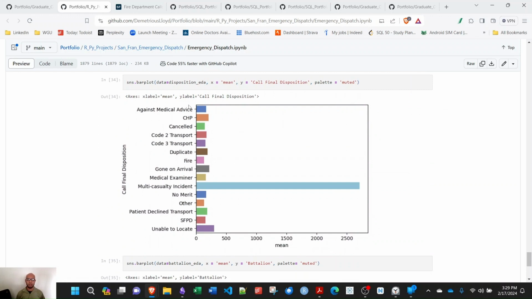Next, I looked at the average dispatch time for the call final disposition. So medical advice, CHP, code 2 transports, multi-casualty incidents. That is kind of concerning. That also does make some sense. If you have multiple casualties, I'm sure you have to receive a lot of information before you can accurately dispatch everyone to where they need to be.